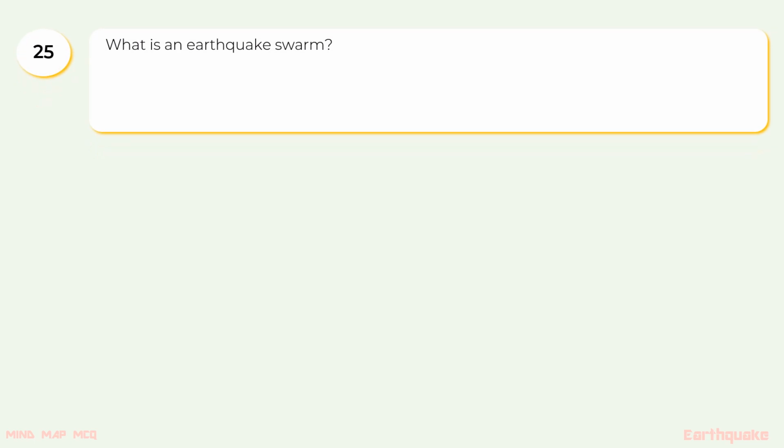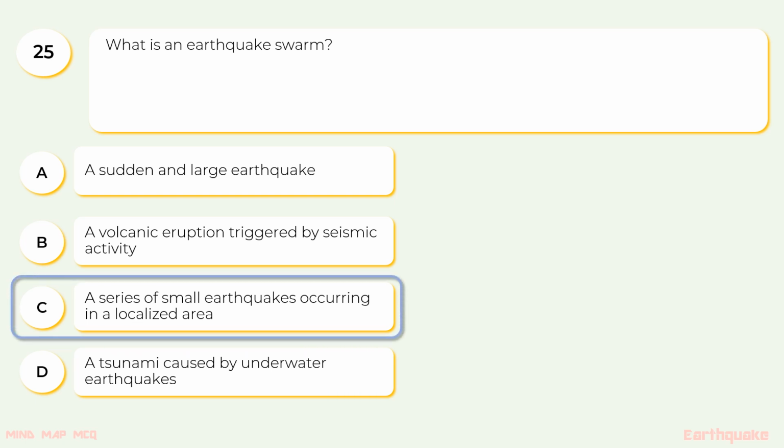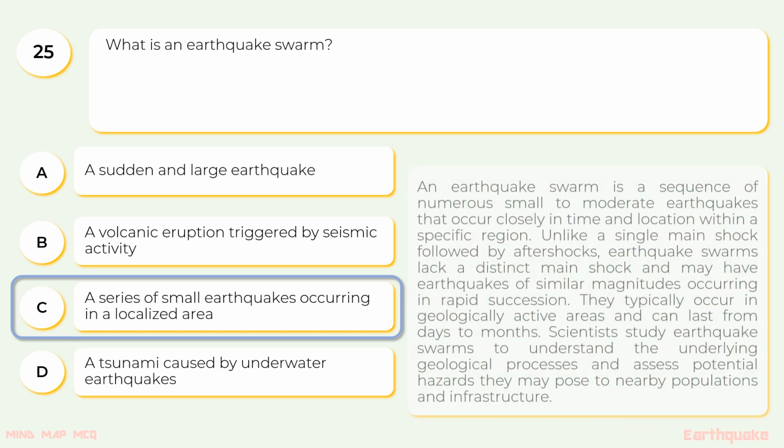25. What is an earthquake swarm? The options are A. A sudden and large earthquake. B. A volcanic eruption triggered by seismic activity. C. A series of small earthquakes occurring in a localized area. D. A tsunami caused by underwater earthquakes. The correct option is C. A series of small earthquakes occurring in a localized area.